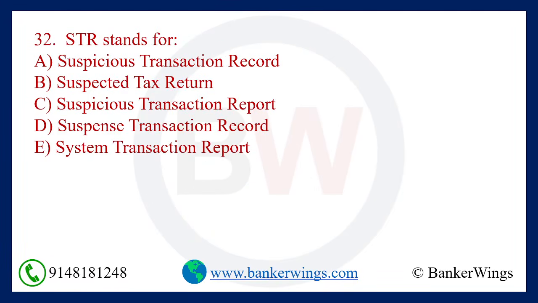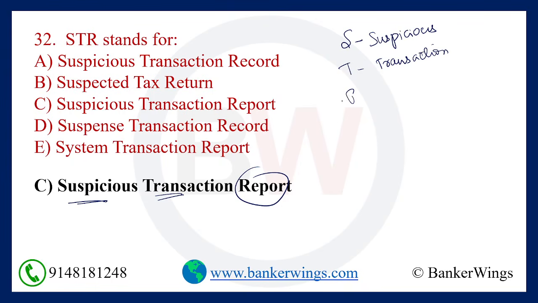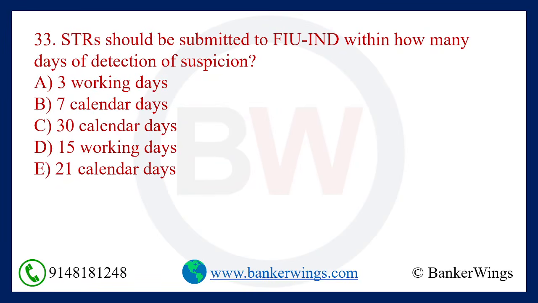STR stands for what? The options are suspicious transaction record, suspected tax return, suspicious transaction report, suspense transaction record, and system transaction report. So what is the right answer? STR means suspicious transaction report. S means suspicious, T means transaction, and R means report. Remember this, it is not record, it is report. Suspicious transaction report. Next question.